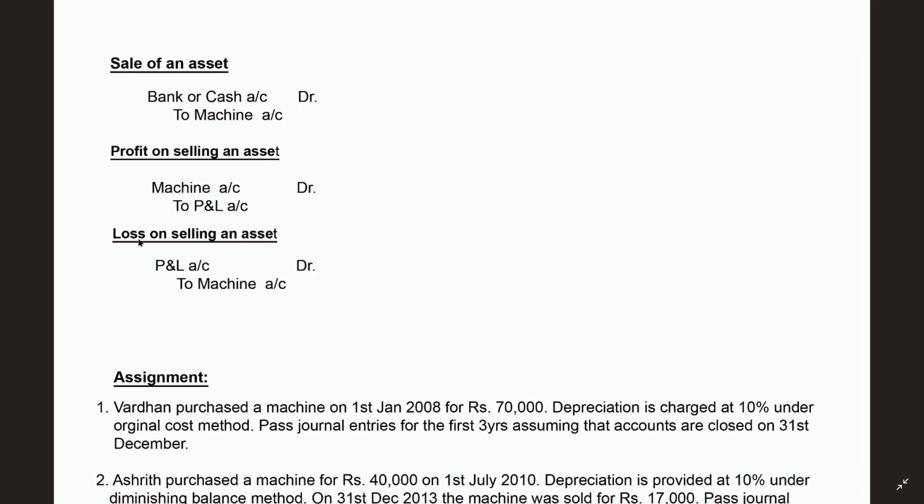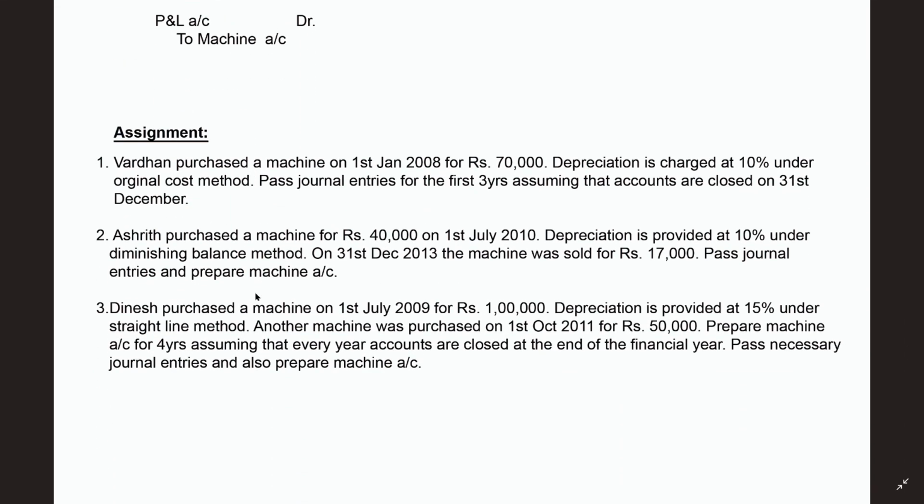For example, on the same machine, if you get loss on selling of an asset, then the loss must be debited to the profit and loss account, and credited to the machine account. These are the ways of writing the journal entries. If in the problem sale of an asset occurs, then write down these journal entries. So by this we have totally completed the lesson, the total chapter, and now I am giving you another assignment